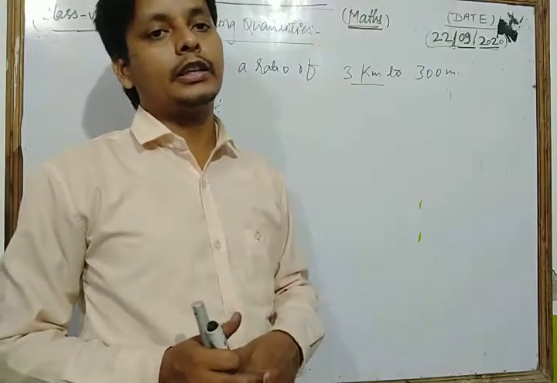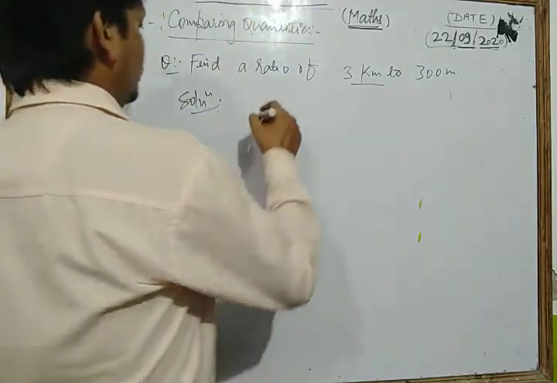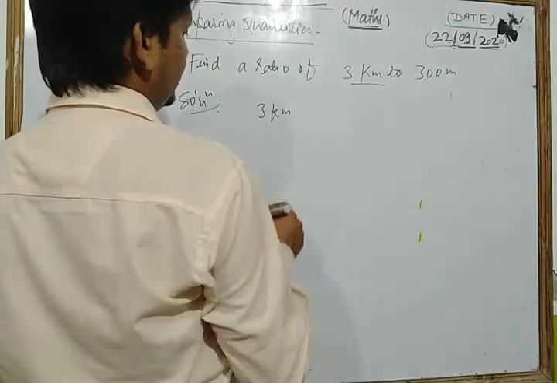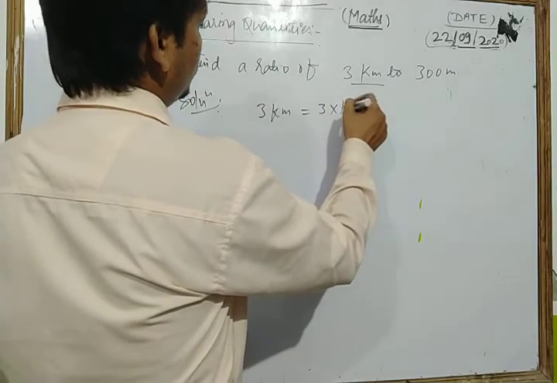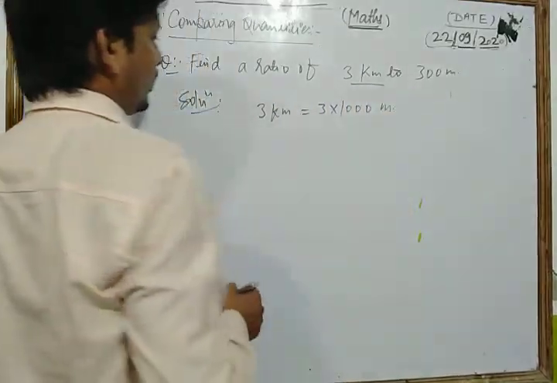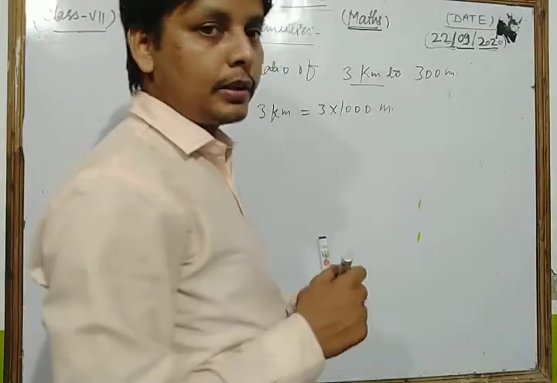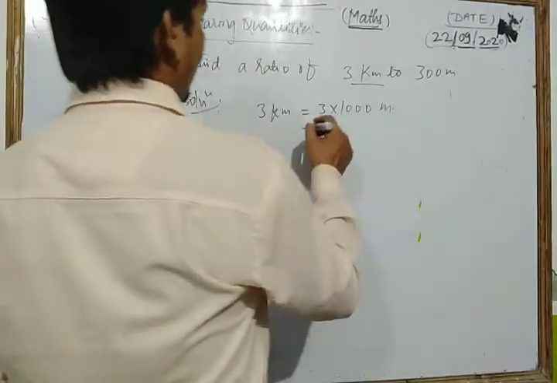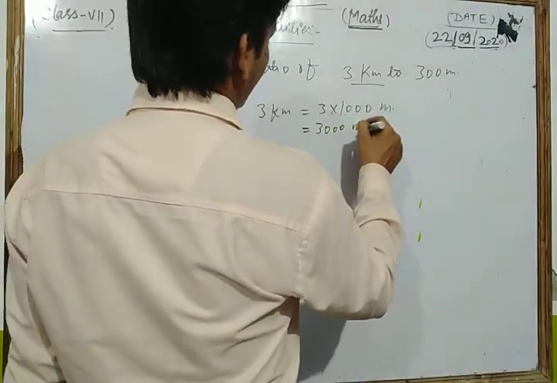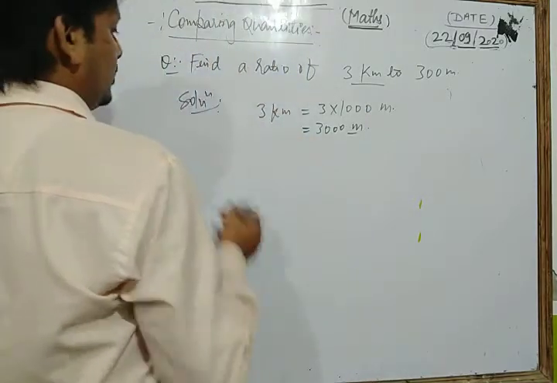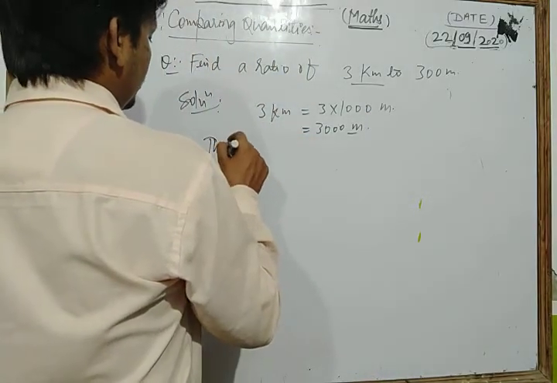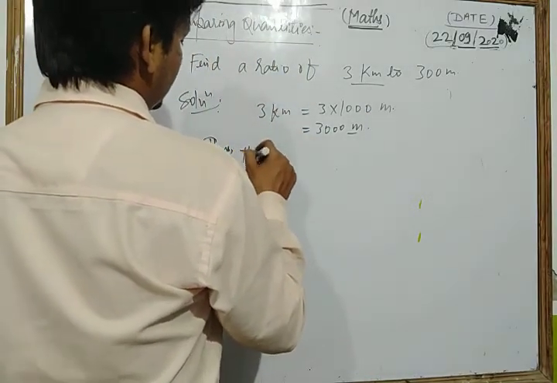After that we find their ratio. First we write 3 kilometer is equal to 3 into 1000 meter, because in 1 kilometer there are 1000 meters, so we have 3000 meter.